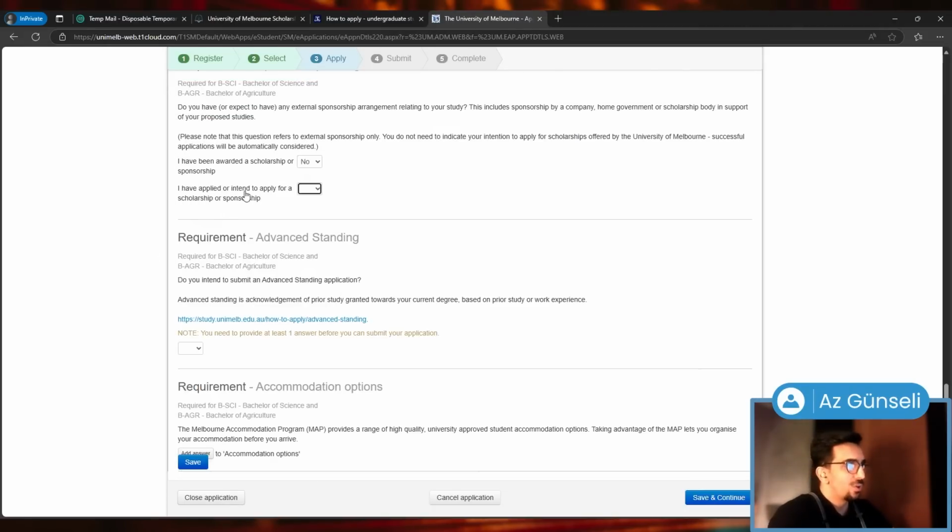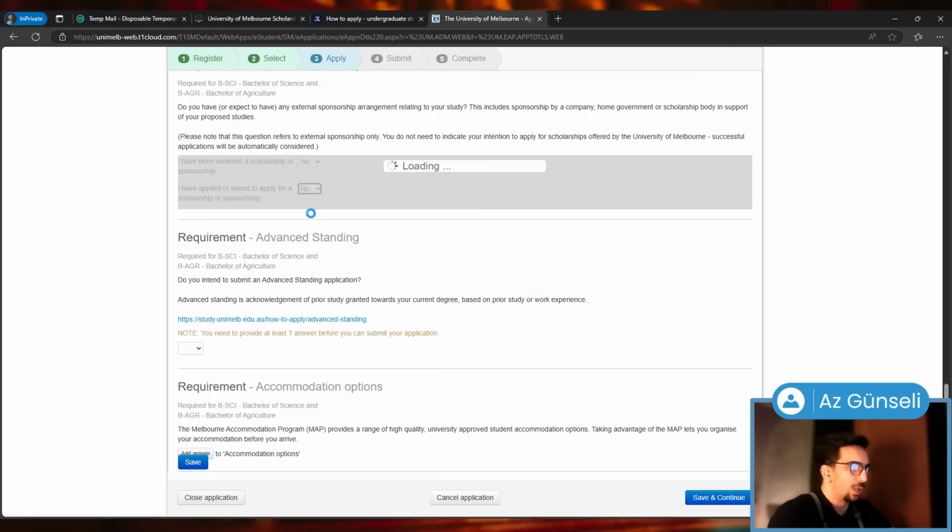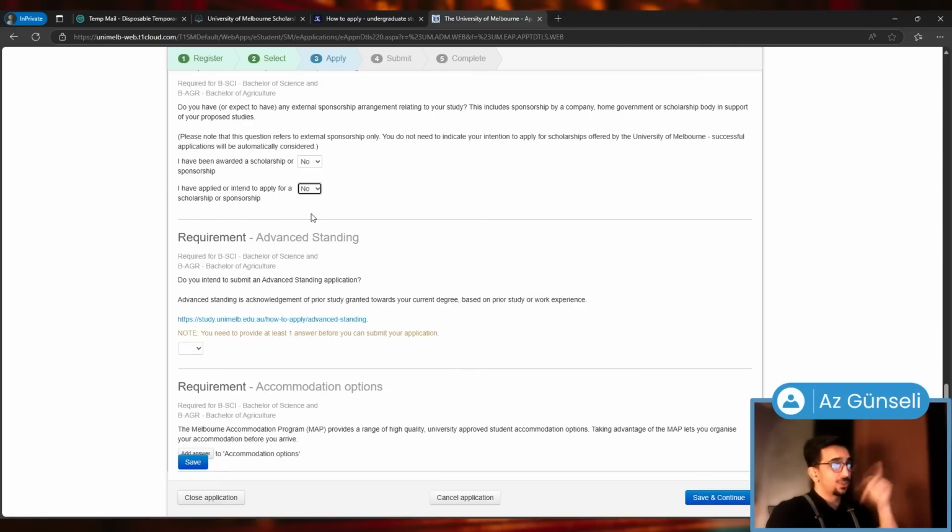I have applied or intend to apply for a scholarship or sponsorship. I'm going to choose no here as well. Again, this only refers to external sponsorships. So if you intend to apply for a scholarship from the University of Melbourne, you also choose no on this. Advanced standing. Do you intend to submit an advanced standing application? Advanced standing is acknowledgement of prior study granted towards your current degree based on prior study or work experience.